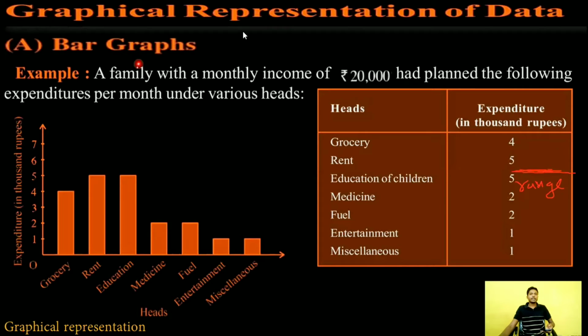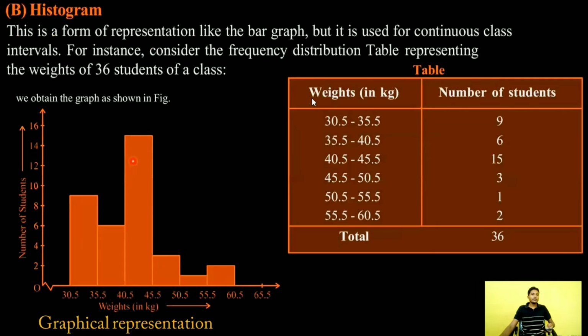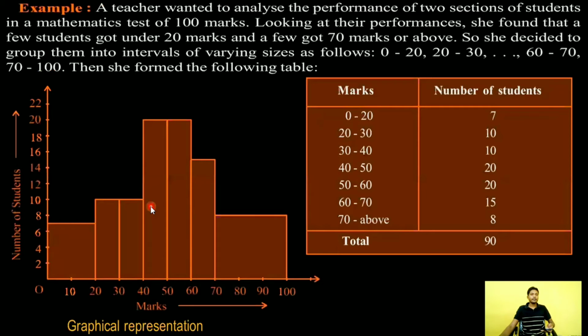Now we will learn how to represent data. Graphical representation of data. We know the bar graph. This is a table. We can represent this table like this. This is our bar graph. Now, histogram. This is our table, you already know, and this is the graphical representation of this table. This graph is called a histogram. This is an example of a histogram.